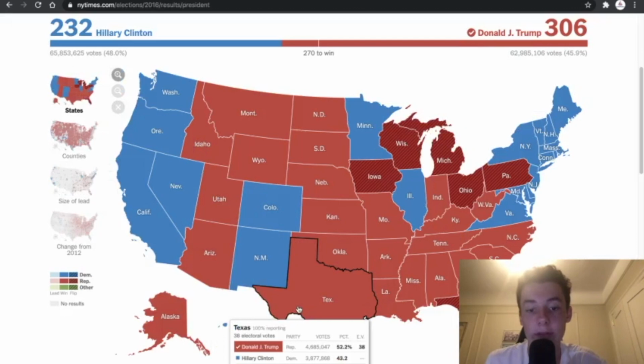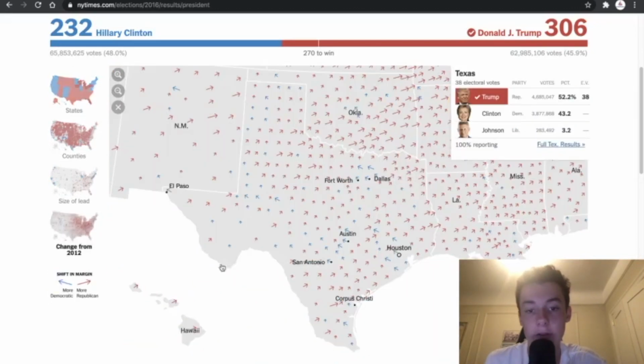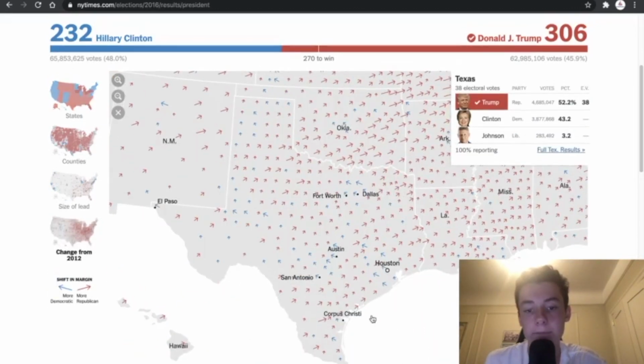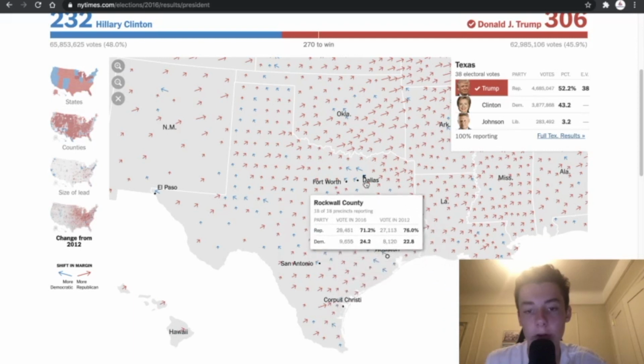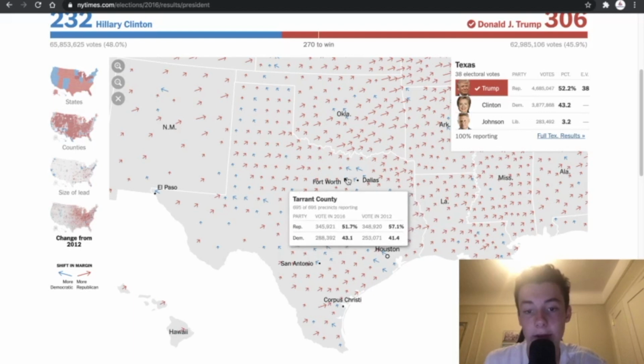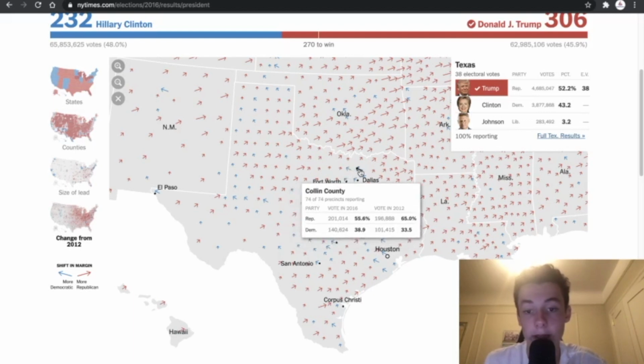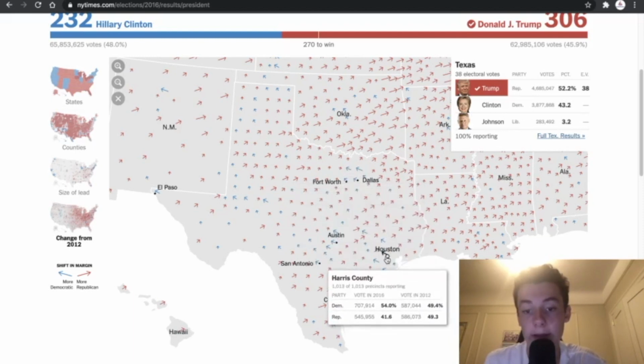We look at the state of Texas here. We see how much these areas changed from 2012. Well, we see, look, for example, Rockwall County trended towards the Democrats. Dallas County trended towards the Democrats. Tarrant County trended big towards the Democrats. Collin County trended big towards the Democrats. And so did Denton County. It's the same thing down here in Harris County. Barack Obama won this county by 0.1 percentage points in 2012. Hillary Clinton won it by 13 percentage points.